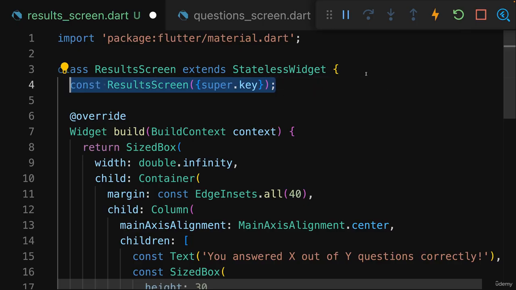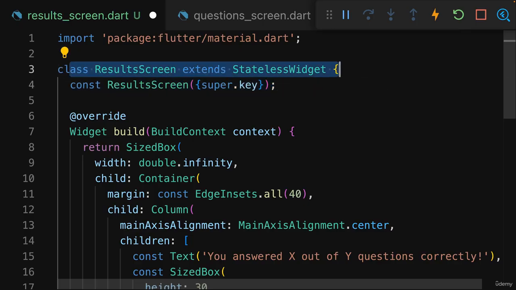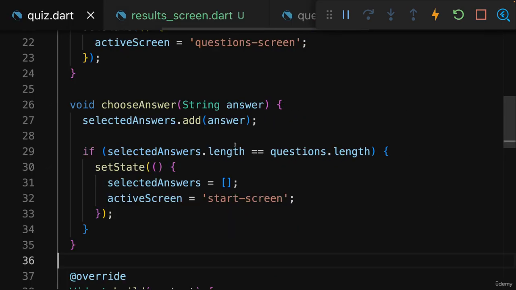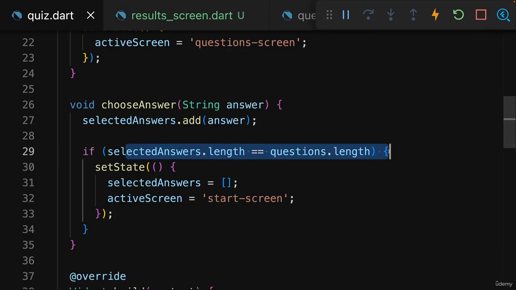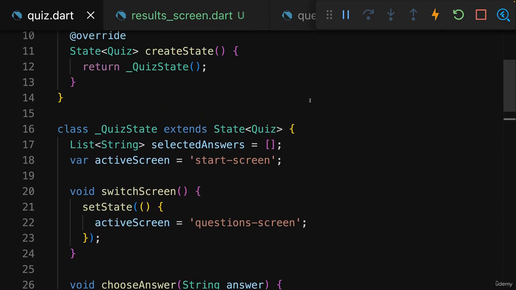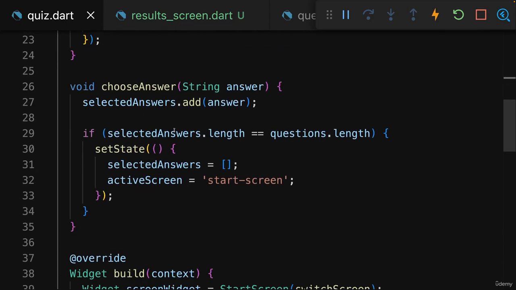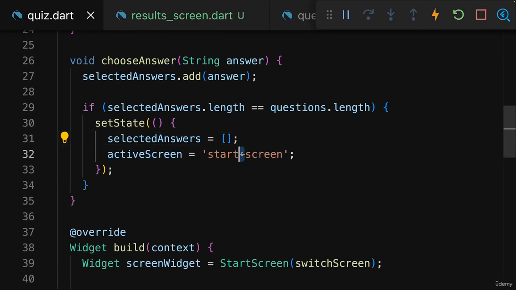Now with that, we can add some logic to show this results screen instead of that starting screen once we exhausted all our questions. So here in the Quiz state class, where I currently set the active screen to start-screen once we exhausted the questions, I want to set this to results-screen instead.